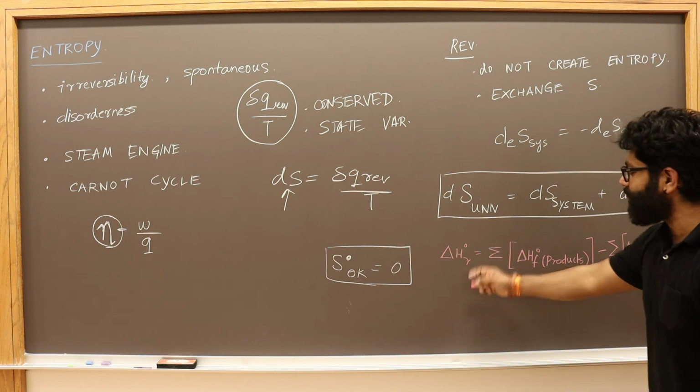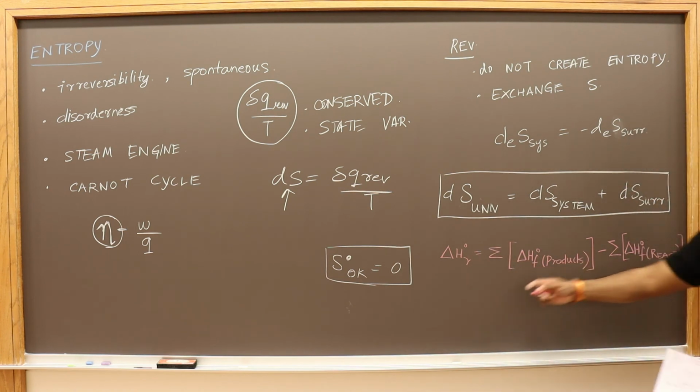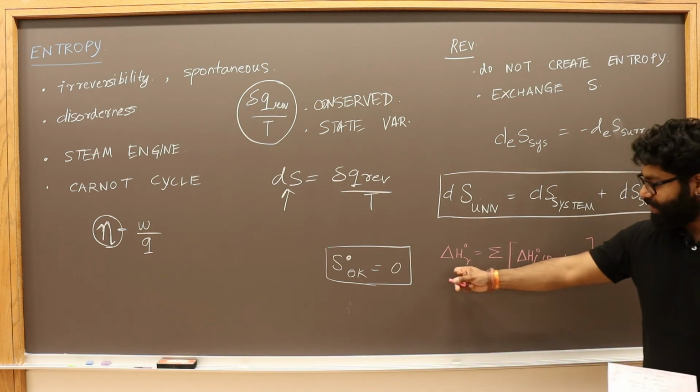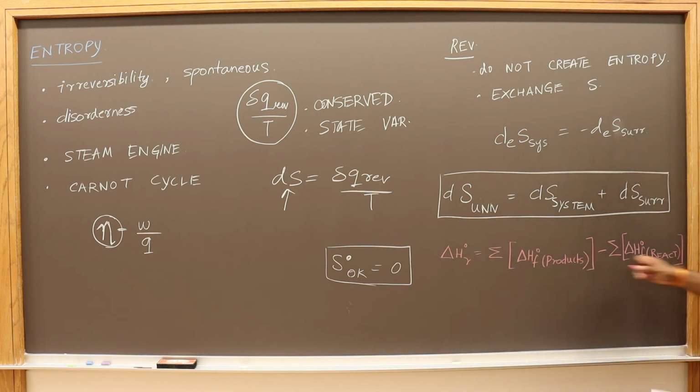In a similar way, you can write similar equations for calculating the change in entropy. You can just write delta S not R and things like that.